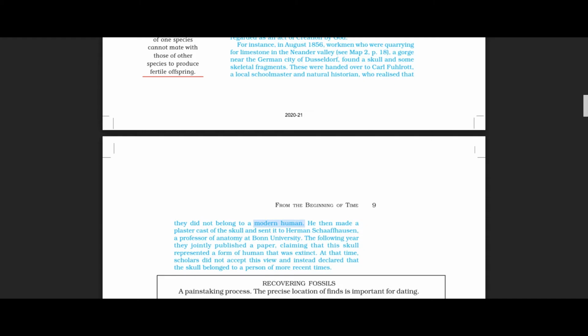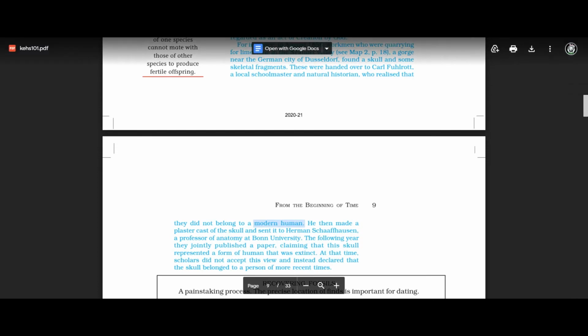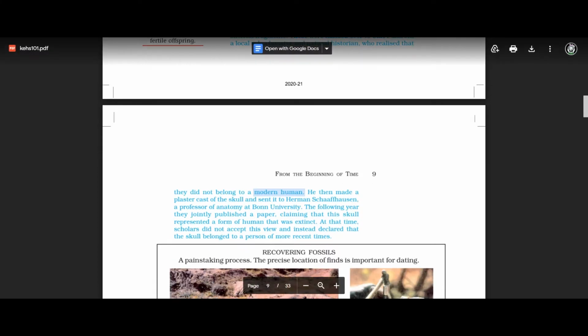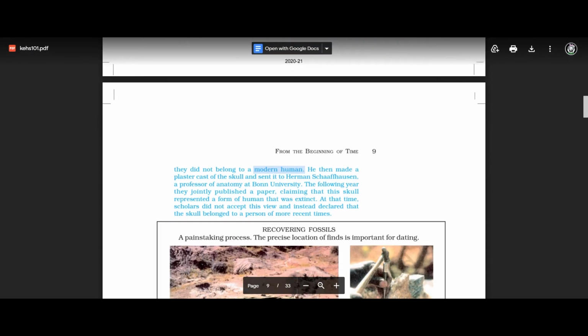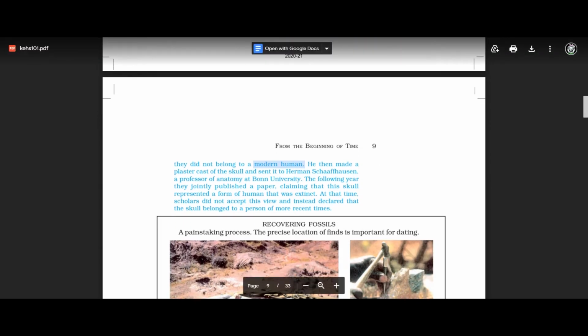And at that time itself, he realized that this skull and the skeletal fragments do not belong to a modern human being. He then made a plaster cast of this and sent the plaster cast of the skull to Hermann Schaffhausen, who was a professor of anatomy at Bonn University. The following year, they jointly published a paper claiming that this skull represented a form of human that was extinct. At that time, scholars did not accept this view and instead declared that the skull belonged to a person of more recent times.